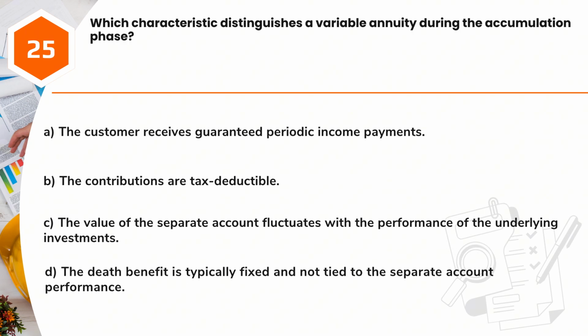Question 25. Which characteristic distinguishes a variable annuity during the accumulation phase? A. The customer receives guaranteed periodic income payments. B. The contributions are tax deductible. C. The value of the separate account fluctuates with the performance of the underlying investments. D. The death benefit is typically fixed and not tied to the separate account performance.